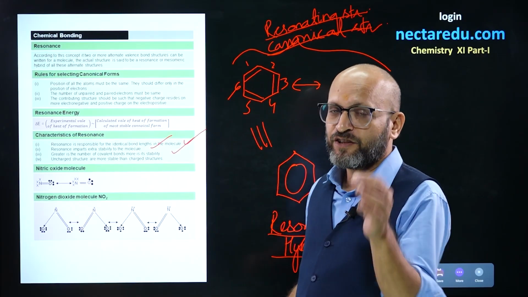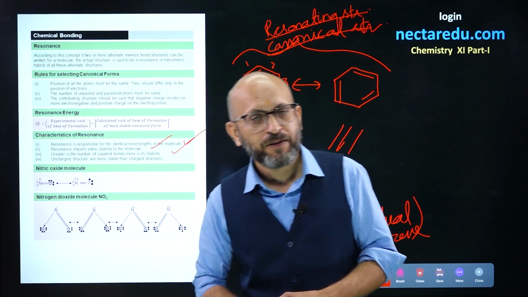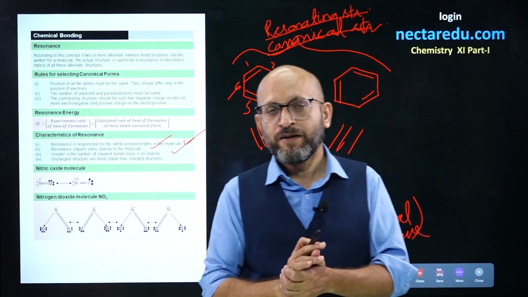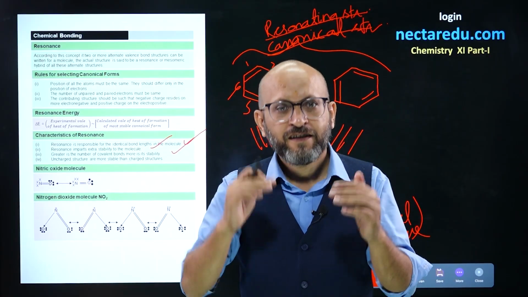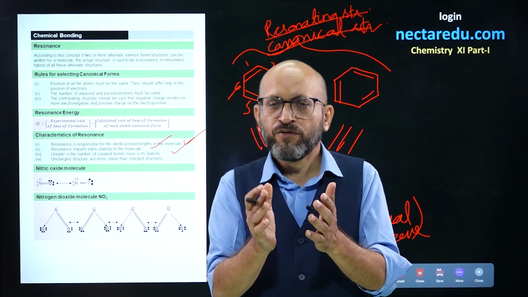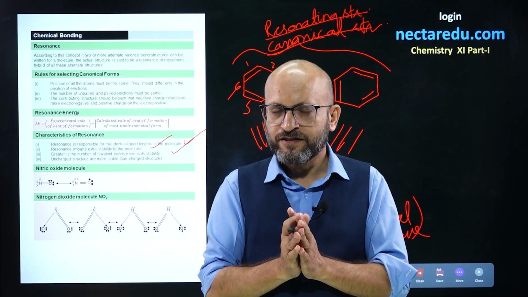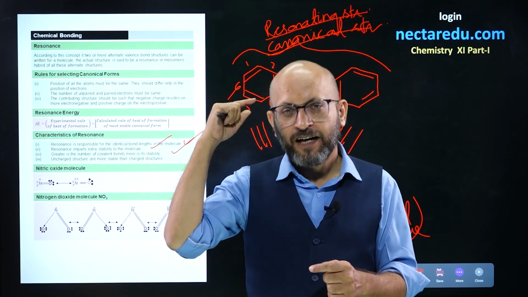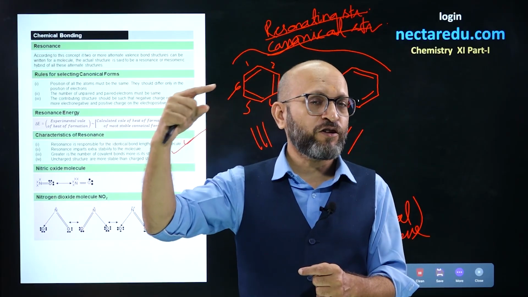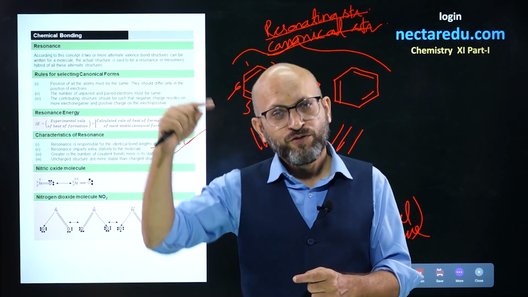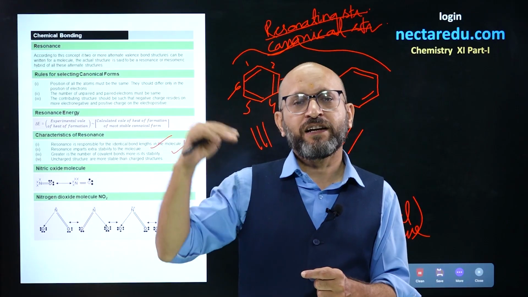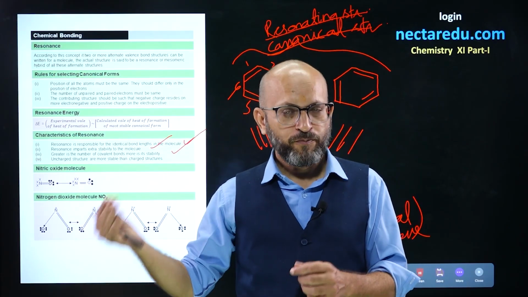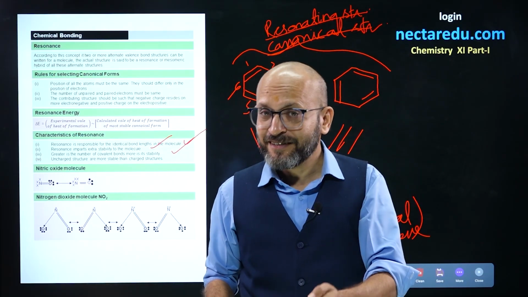And always a neutral resonating structure is more stable than a charged one. The greater the charge, the less the stability, and a neutral molecule is the most stable structure. And in charged structures, what you will remember, the first point is that the structure having a complete octet of atoms is more stable. Then you see that negative charge is on an electronegative atom and positive on an electropositive atom. Just remember these things in sequence.